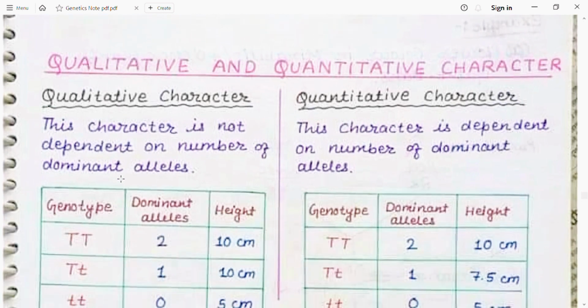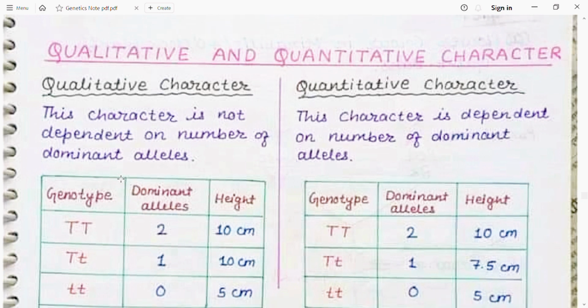As the name indicates, qualitative character is not dependent on the number of dominant alleles, while quantitative character, quantity, मिकदार को कहते हैं जैसा आपको मालूम है, और quality खासियत को कहते हैं. So this character, quantitative character, is dependent on the number of dominant alleles.